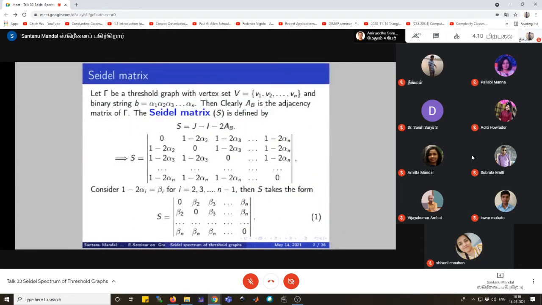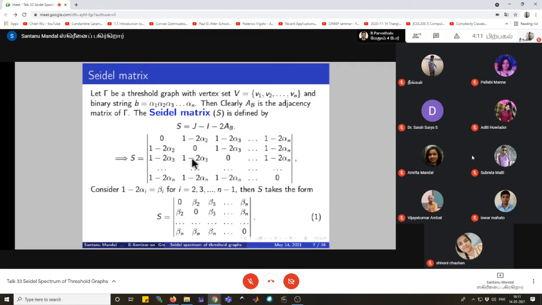Let gamma be a threshold graph with the vertex set V, whose elements are v1, v2 up to vn, and the binary string is alpha 1, alpha 2 up to alpha n. Then A_B will be the adjacency matrix of the threshold graph gamma, and consequently the Seidel matrix will be given by this relation, and we see that S will take the value like this matrix.